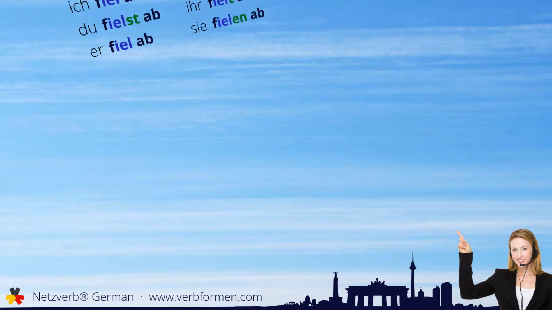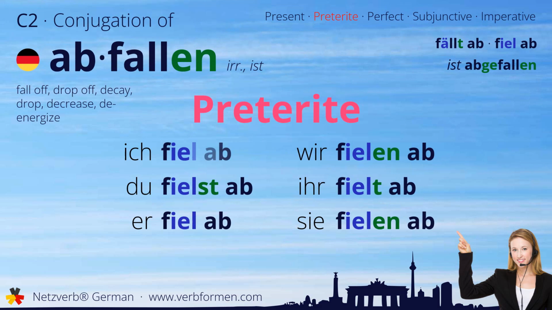Next up is the preterite. Ich fiel ab. Du fielst ab. Er fiel ab. Wir fielen ab. Ihr fielt ab. Sie fielen ab.